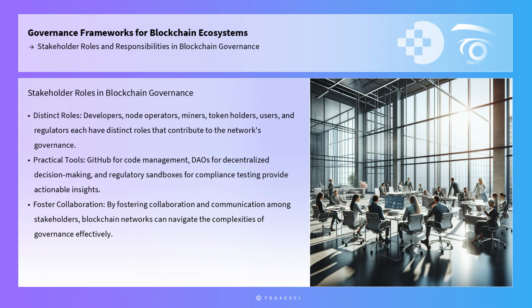Practical tools and frameworks, such as GitHub for code management, DAOs for decentralized decision-making, and regulatory sandboxes for compliance testing, provide actionable insights for professionals seeking to enhance their proficiency in blockchain governance. By fostering collaboration and communication among stakeholders, blockchain networks can navigate the complexities of governance and achieve their objectives in a transparent, efficient, and equitable manner.